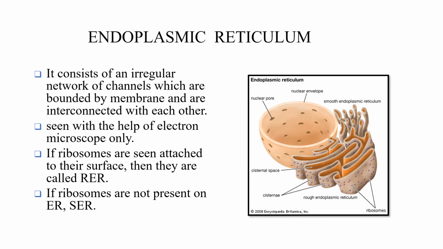We can see it with the help of an electron microscope only. If ribosomes are found on it, it can be called rough endoplasmic reticulum or RER. If ribosomes are not found on the endoplasmic reticulum, we can call it smooth endoplasmic reticulum. In this diagram, see here, this is rough endoplasmic reticulum because the ribosomes are found on it. This side, no ribosomes, so this is smooth endoplasmic reticulum.